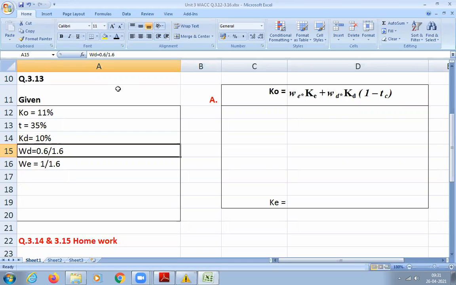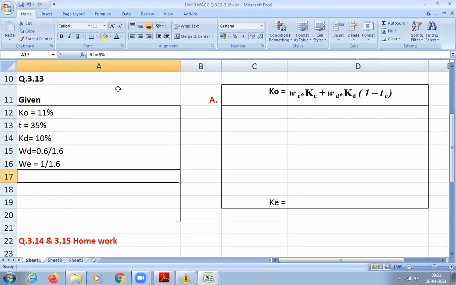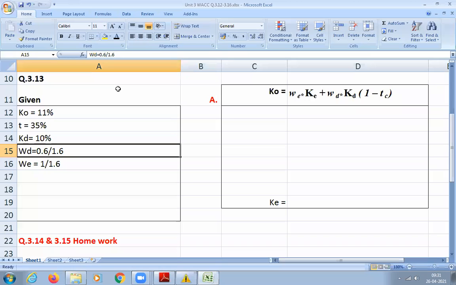When you add both of the weights, I get the total capital. So total capital is 1.6, that is 0.6 plus 1. 1.6 total capital, 0.6 is debt and 1 is equity. Clear? So when the ratio is given, you just add both the ratios and you get the total capital. Got it?